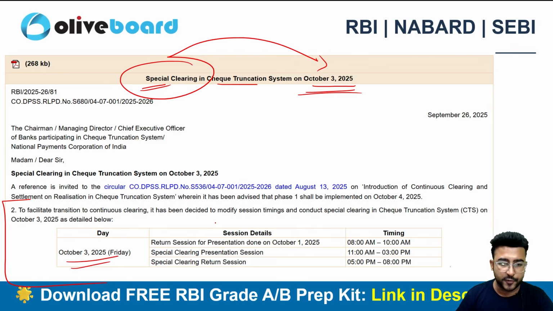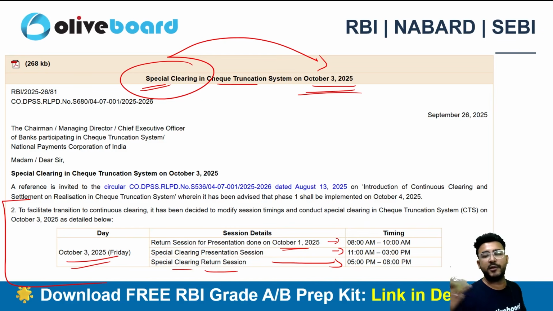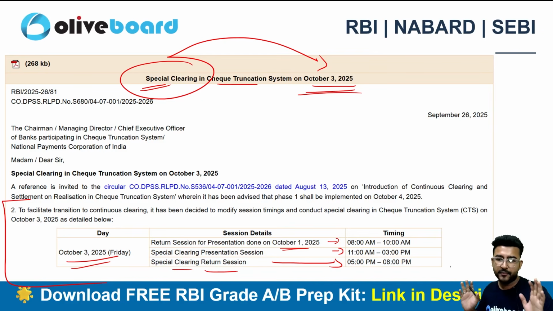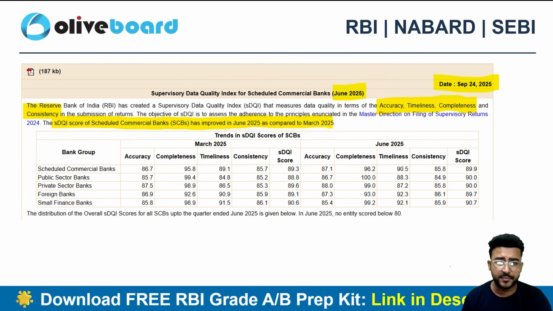On the 3rd of October, the presentation session will be from 8 a.m. to 10 a.m. The special clearing presentation session will be from 11 a.m. to 3 p.m., and the special clearing written session will be from 5 p.m. to 8 p.m. That's just for this particular date, 3rd of October, and then we go live from the 4th of October. The timings we have studied in the circular will hold true from then. This is just for 3rd of October, which is why we call it a special clearing session, just for preparation, because we are going live from 4th of October 2025.